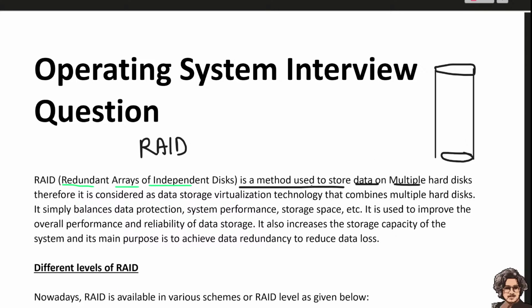Therefore, it is considered a data storage virtualization technology that combines multiple hard disks, and it balances data protection.